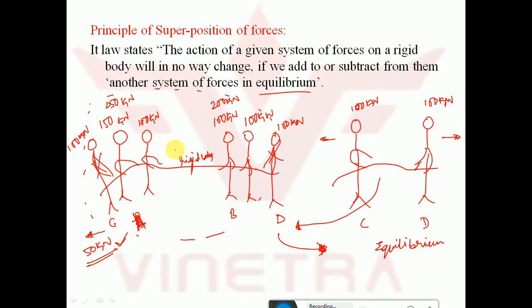That will not affect the system. Addition or deletion of an equilibrium system of forces in an existing system of forces is called the principle of superposition, and it will not change any effect on the existing system.